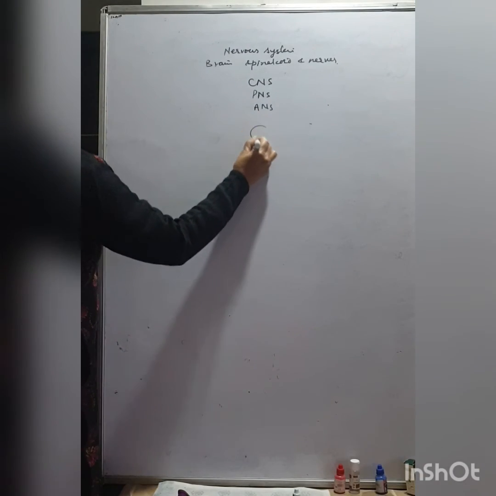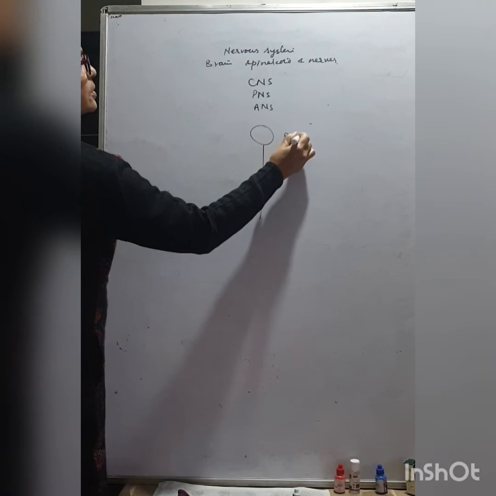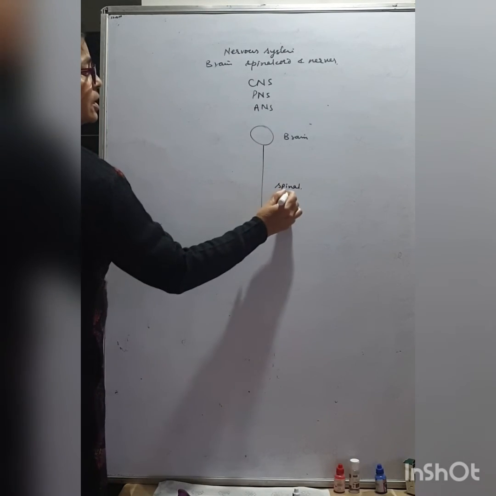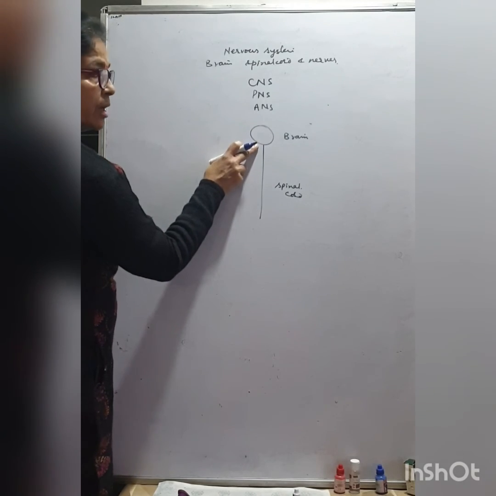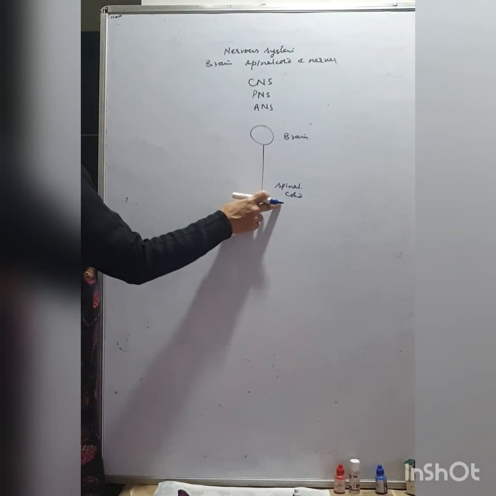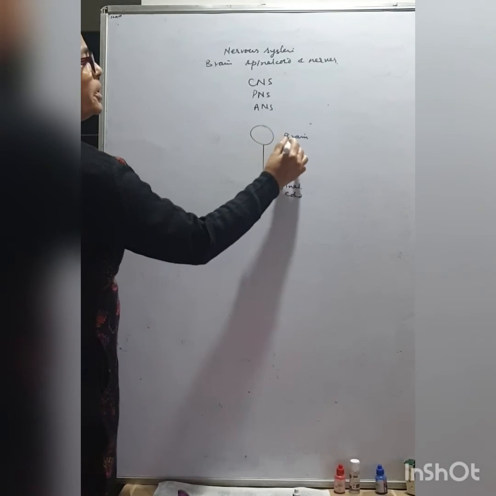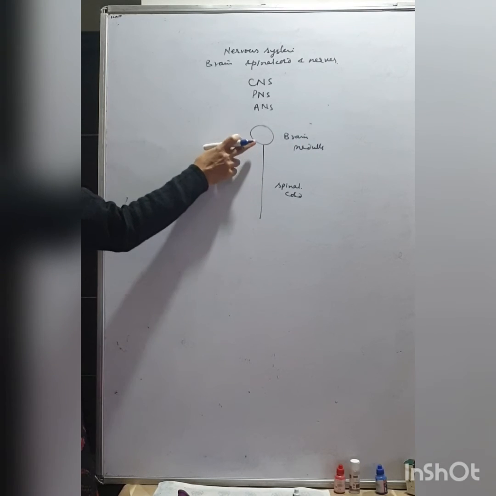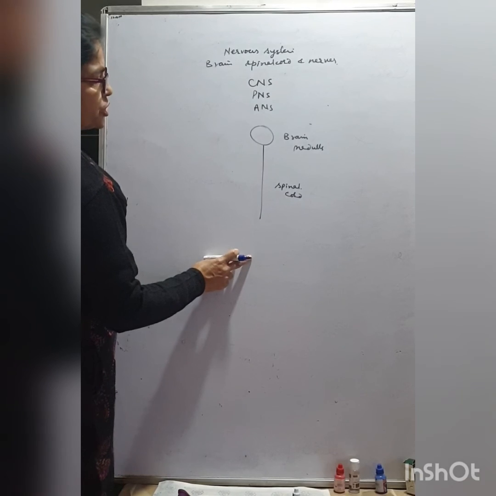And the CNS, for example, this is the brain and this is the spinal cord. The spinal cord arises from the ventral part of the brain, from the basal part of the brain. The basal end part of the brain is the medulla. We discuss it later. In connection with the medulla, the spinal cord emerges.